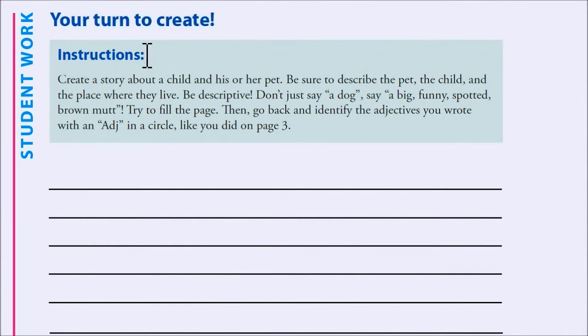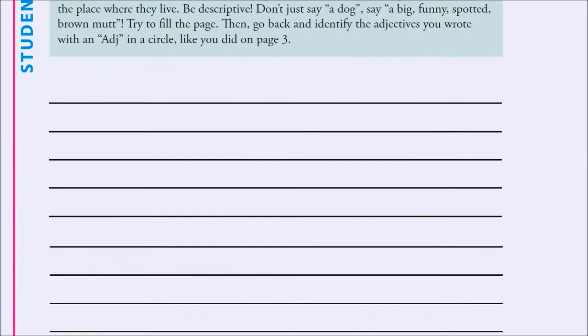In this particular story, you're going to be creating a story about a child and his or her pet. Describe the pet, the child, and the place where they live. Be descriptive. Don't just say a dog. Say a big, funny, spotted brown mutt. See? So just make up stuff, make up about the kids, make up about the house, make up about the pet, and just write a funny or interesting or sad story right there.